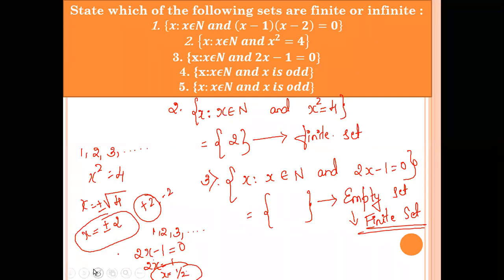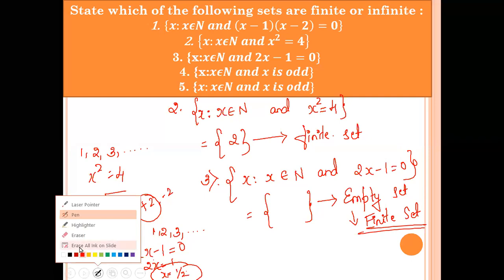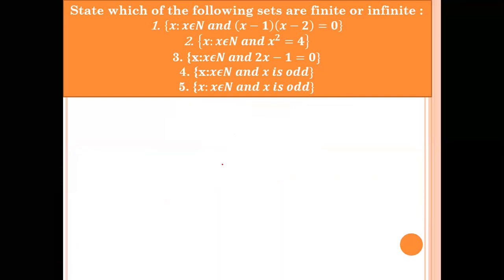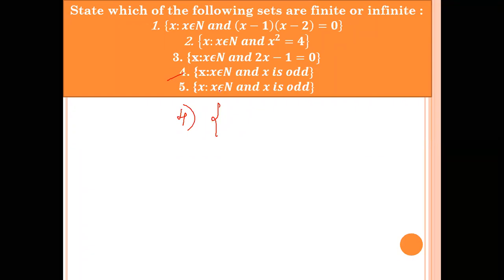What about the fourth question? You have to write all the natural numbers which are odd. So can anyone tell me what are the natural numbers which are odd? What are the elements in that particular set? Set of all x such that x is a natural number.